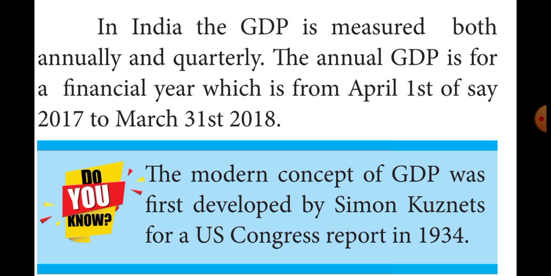That means the annual GDP for financial year 2017-18 includes only the goods and services produced during this financial year and will exclude the goods and services produced in the previous year. Likewise, the GDP for quarter 2 will include only the goods and services produced in quarter 2. It will not include the goods and services produced in quarter 1 or 3. Okay, can you understand, students?